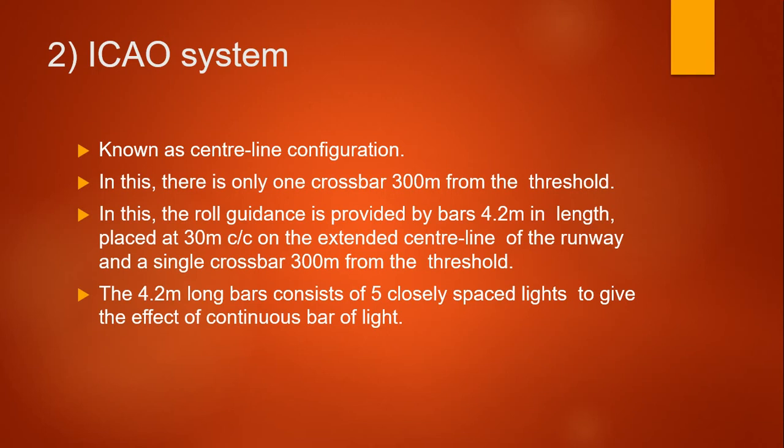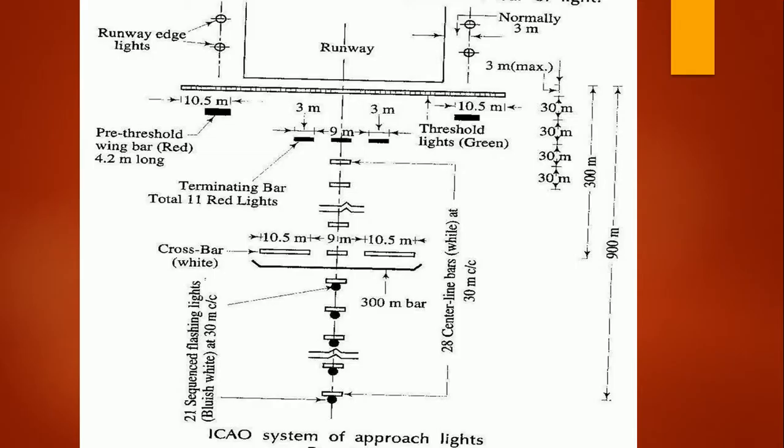The 4.2 meter long bar consists of 5 closely spaced lights to give the effect of a continuous bar of light. So this is the ICAO system of approach lighting, and you can see that this system is provided before the runway and the threshold, with a sequence of 21 flashing lights that are bluish white, provided at 30 meter center to center distance, indicated by a red circle, and a 28 centerline bar which is white in color,